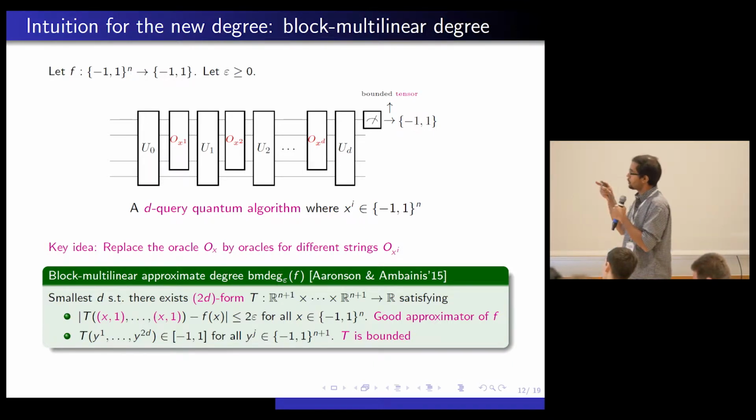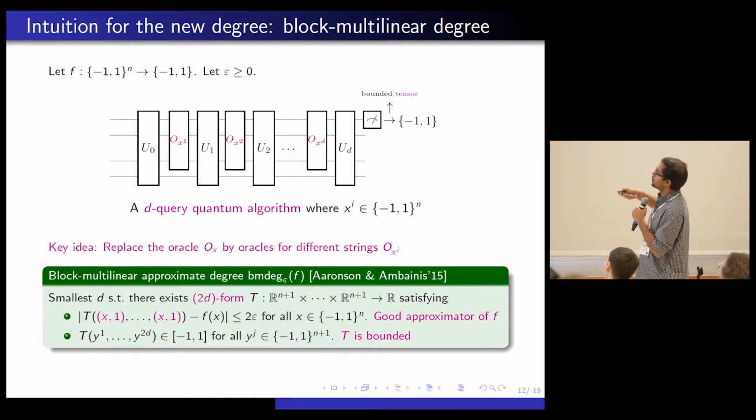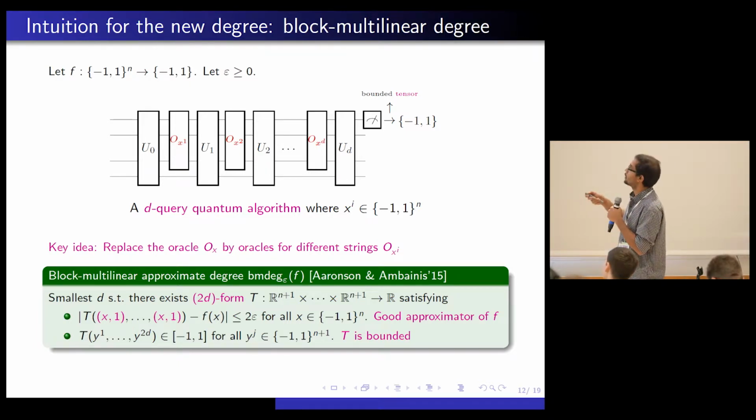So what's the intuition behind defining this notion? If you have a d-query quantum algorithm, they realized that you're getting a bounded 2d tensor that satisfies the following. Say I replace all these O_{x^i} by O_x. That is just a standard quantum query algorithm. That is what was happening before. So the point is, this does a good job of computing f, and that just translates to here.